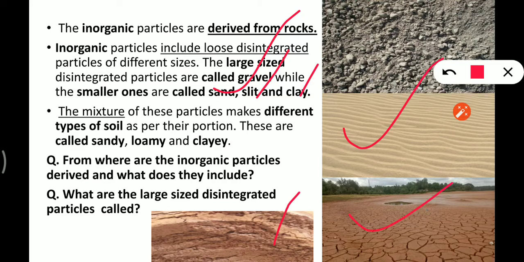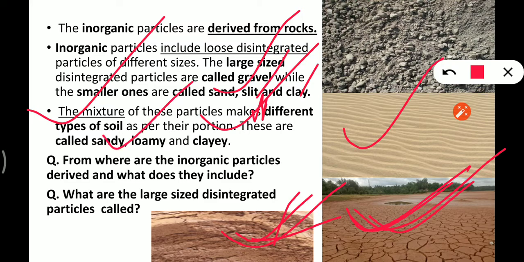This is sand and this is clay. This one is silt. They look the same, but let me tell you, clay is that with which you keep playing in your classrooms, right? And next we have, the mixture of these particles makes different types of soil as per their proportion. They are called sandy, where the sand particles are more. Where silt is more, it is loamy. And where clay is more, clay, right?